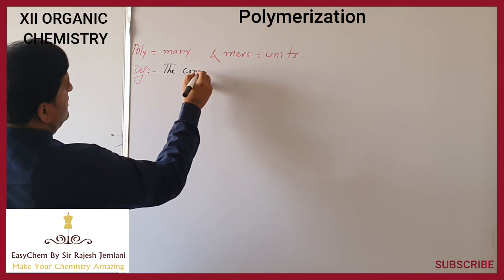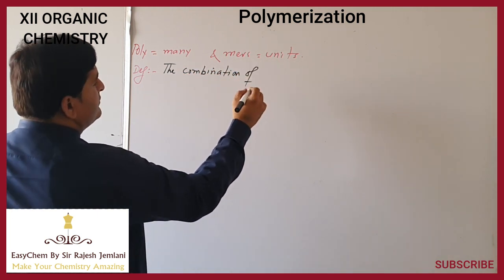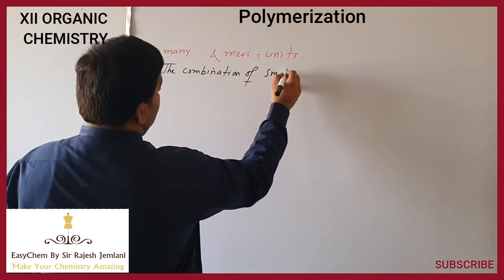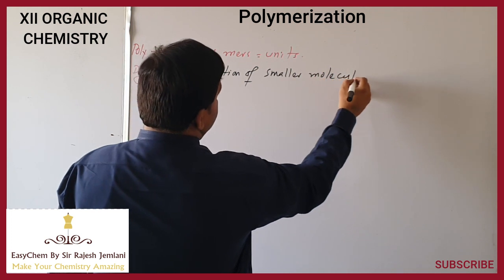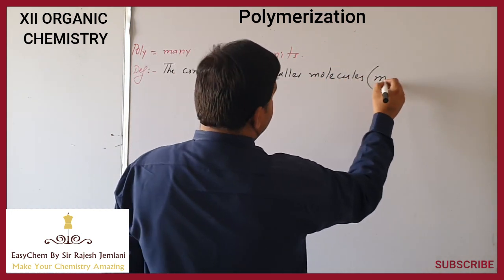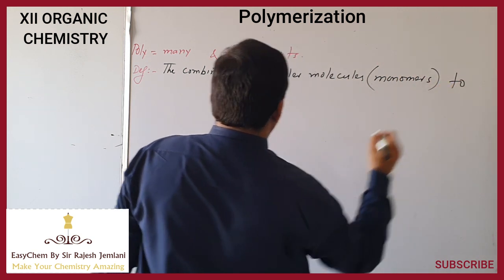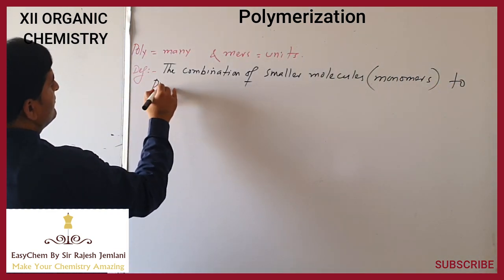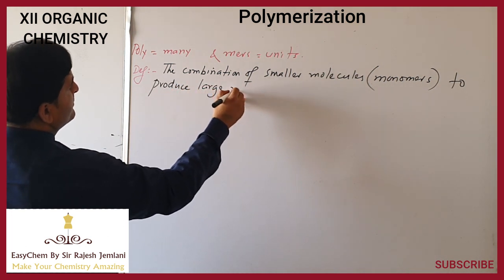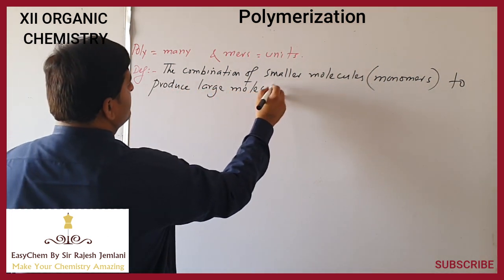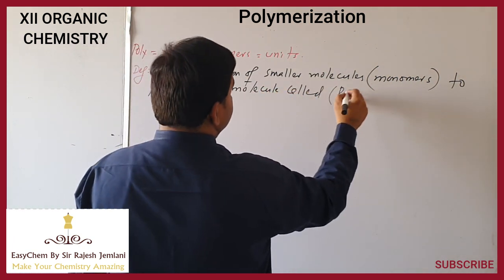the combination of smaller molecules called monomers to produce a large molecule called polymer.